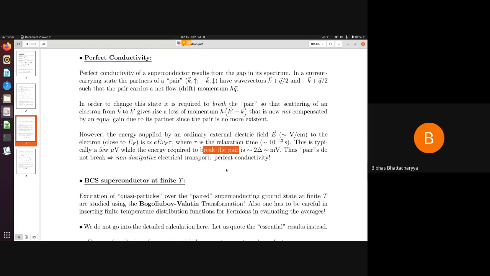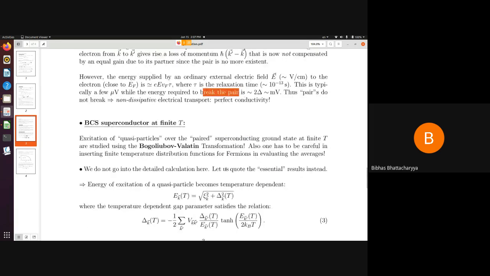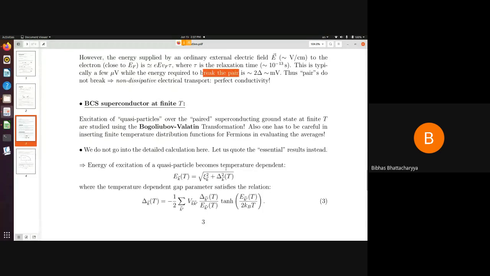Now we are going to look into the case of finite temperature. When you take the BCS superconductor at finite temperature, there will be excitations over the ground state, and these quasi-particles that are being excited over the ground state could be studied using a transformation known as the Bogoliubov-Valatin transformation.